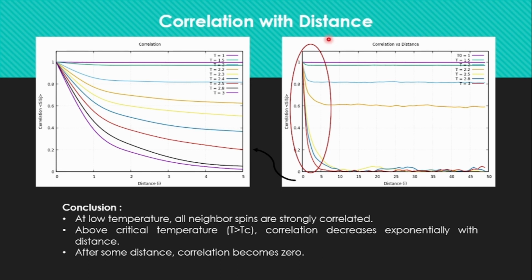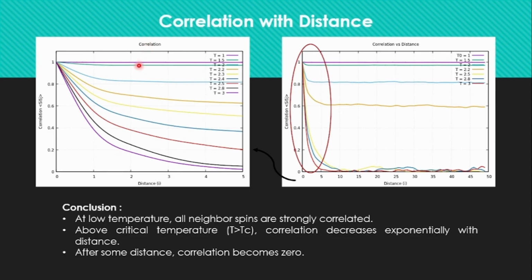If we zoom into this area then we will get this graph. So as we increase the temperature above critical temperature, let's say 2.4, 2.5, then this correlation function is becoming exponential and it is decaying exponentially.